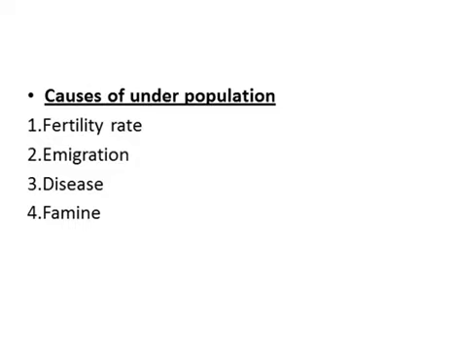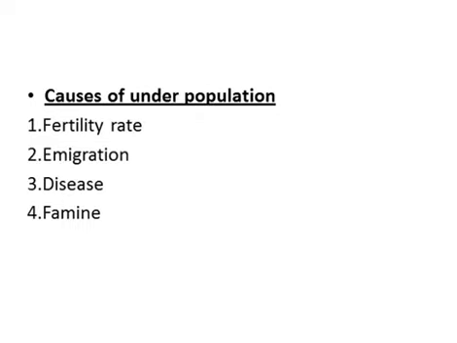Now the third point is disease. Disease and illness have always caused a decrease in the population. The emergence of new diseases, like HIV/AIDS, has decreased the population globally. Emergence means the process of coming into existence. Fourth, famine. Famine means shortage of food. Famine is the scarcity of food caused by factors like crop failure.